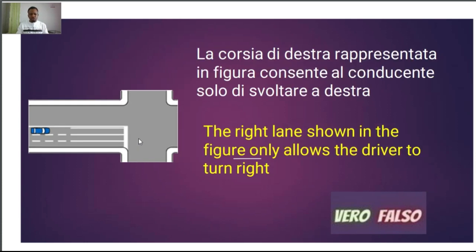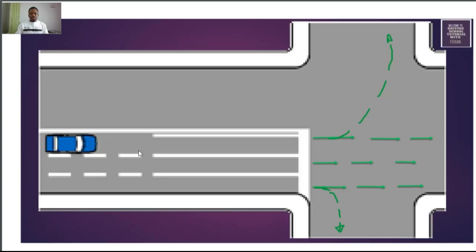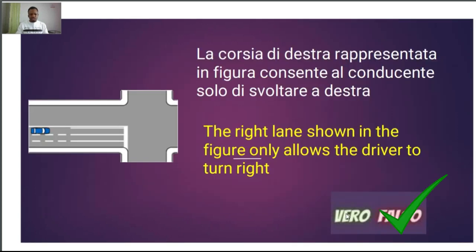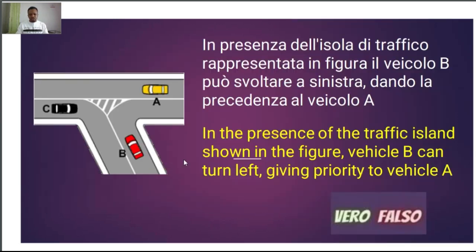For example, this other question says: la destra rappresentata in figura consente al conducente solo di svoltare a destra, which means this lane on the right here only allows the driver to turn right. You understand. Now we have already seen it before, we said that drivers in this lane can go straight, they can turn right. So this answer is falso, you understand, because here you can go straight, you can turn right. So the answer to this question is falso.